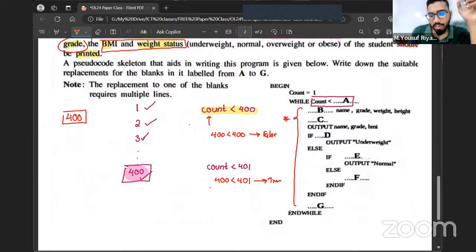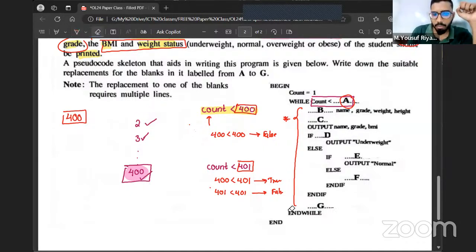Yes. Let's say the value of count is 401 now. Will it continue? No, it will not continue. So based on that, tell me, for this label A, is it suitable to mention 400 or 401? Exactly. It's suitable to mention 401.